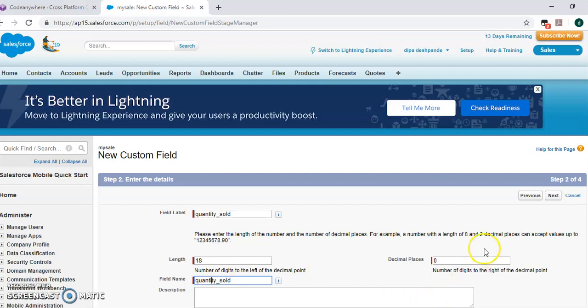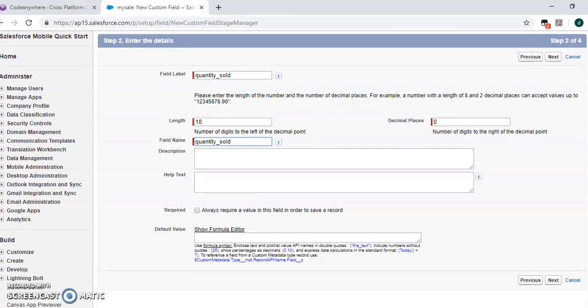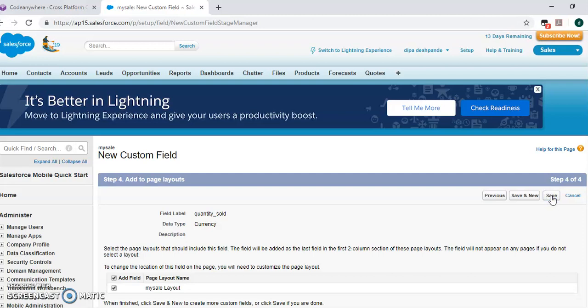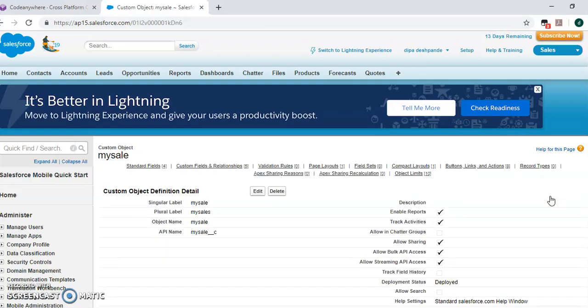Next, save. Now let us see, we already created the object. In that object we created different fields using Custom Fields and Relationships.